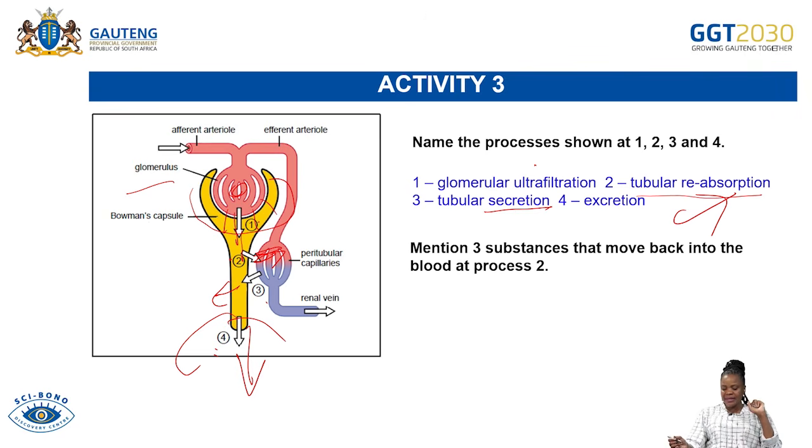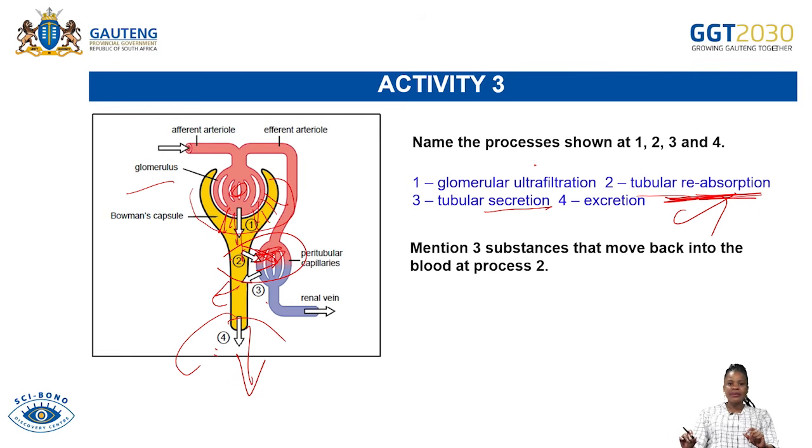Mention 3 substances that move back into the blood at phase 2. What other substances? The substances which were filtered and then moved back at number 2. In other words, the substances which were reabsorbed. Remember, we said at number 2 there was a reabsorption process.